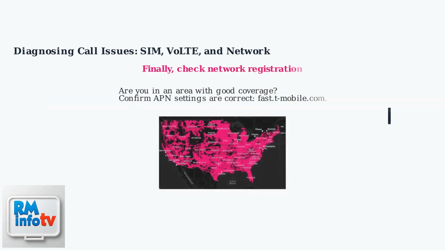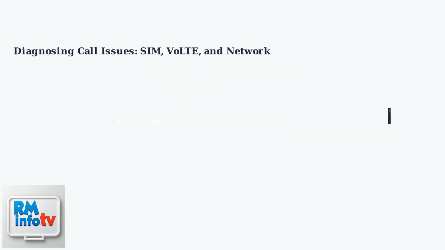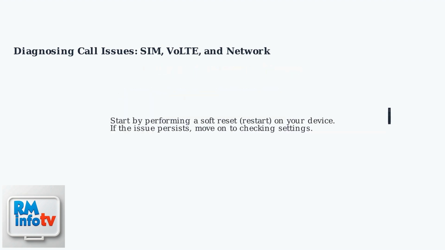Finally, network registration is essential for connecting to T-Mobile's towers. Are you in an area with good coverage? If not, that can be the problem. Confirm your APN settings are correct: fast.tmobile.com. Start by performing a soft restart on your device. If the issue persists, move on to checking settings.